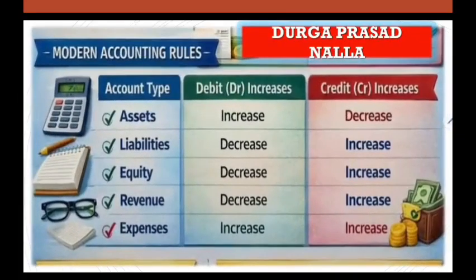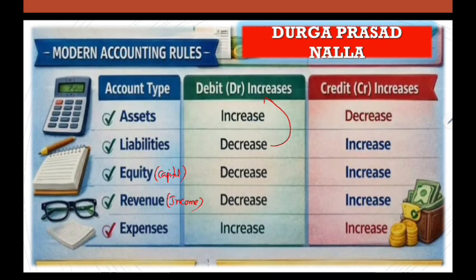Now we are going to learn about another approach, which is the modern approach. Under the modern approach, there are 5 categories: asset, liability, equity, revenue, expense. If your asset increases, for example, you purchase an asset, machinery, so machinery is going to increase, which means debit. Asset decreases, you sold an asset and its value decreases, which means we need to credit. Similarly, liability decrease, debit. Equity means capital. Revenue means income. Expenses, as we know, are of a recurring nature.